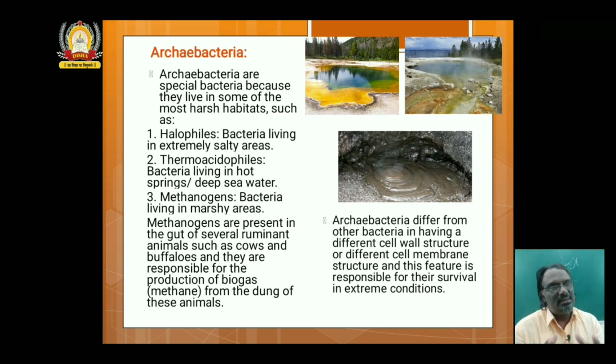Cow dung slurry is made, mixed with water, dumped, collected in a well. These methanogens act upon the cellulosic material present in the dung slurry, resulting in the formation of biogas or gobar gas.